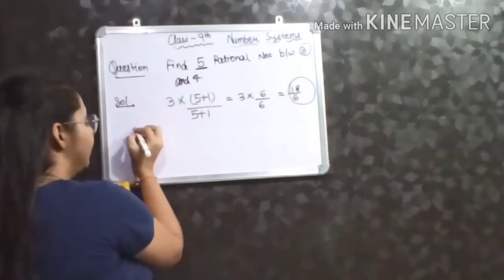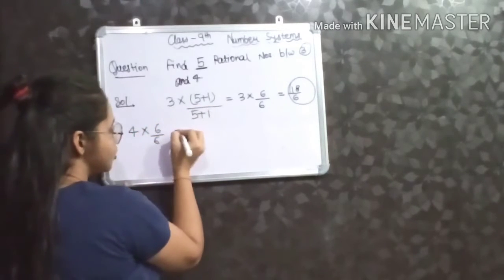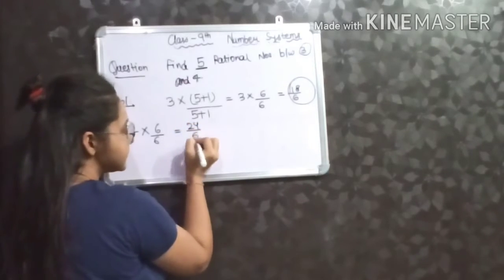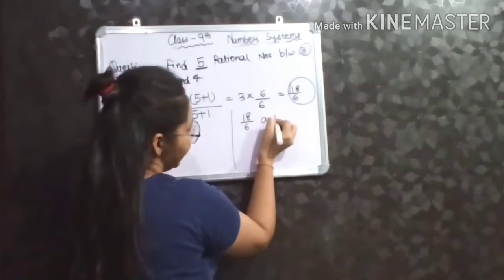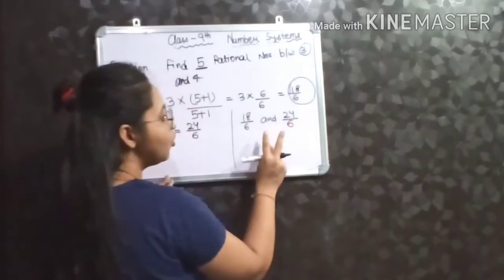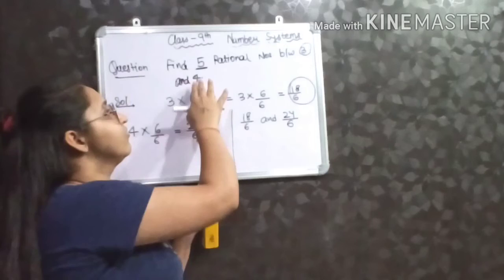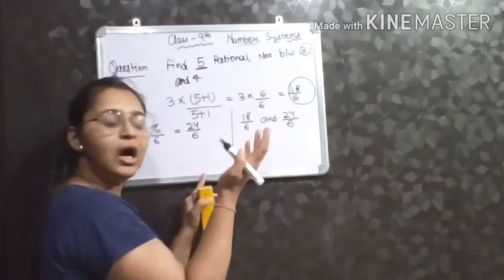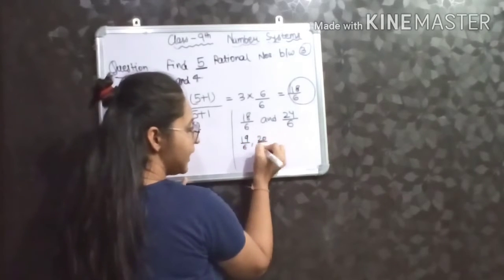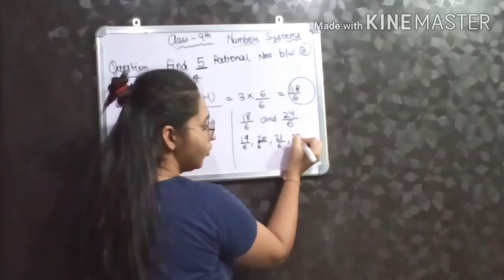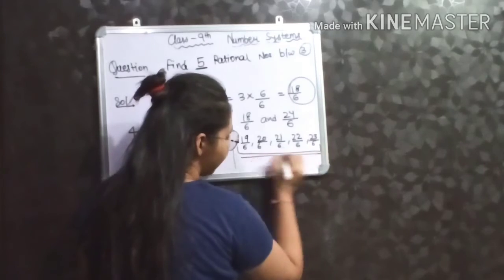Now the next, 4 multiplied by 5 plus 1, which is 6 upon 6, will give you 24 upon 6. Now you have two rational numbers, 18 by 6 and 24 by 6, in place of 3 and 4. Now I can easily find 5 rational numbers between 3 and 4. How? 18 by 6. The next number will be 19 by 6, then 20 by 6, then 21 by 6, then 22 by 6, and then 23 by 6. These are my 5 rational numbers.